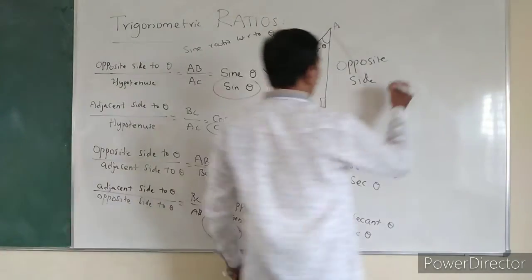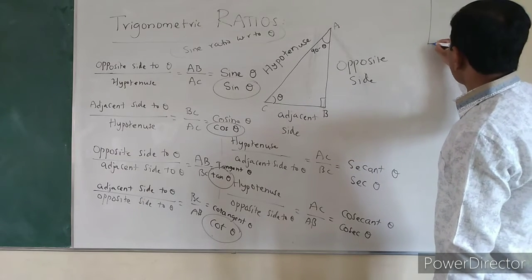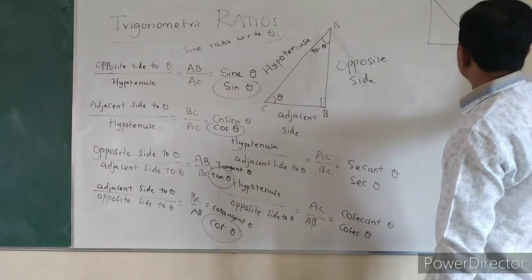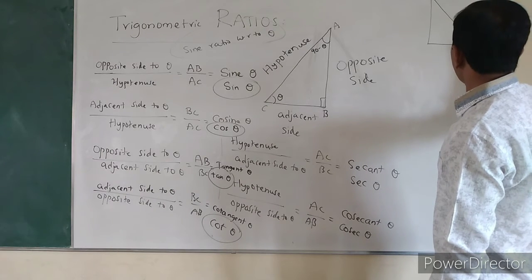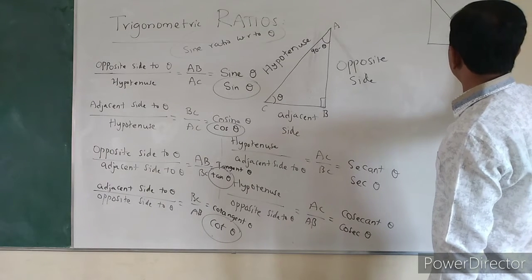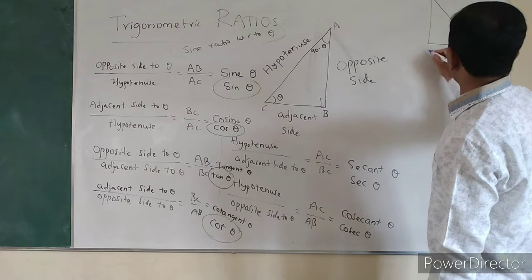So let us do one small problem related to this one. I have a right triangle here, and this has some particular angle theta, or just I will write A.